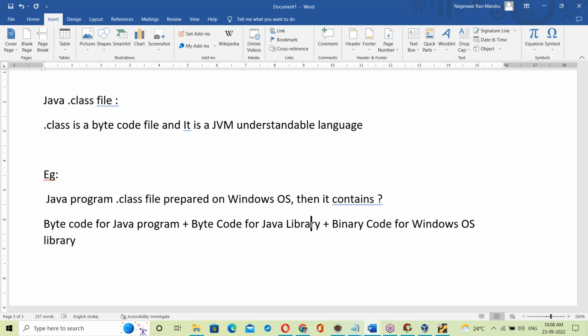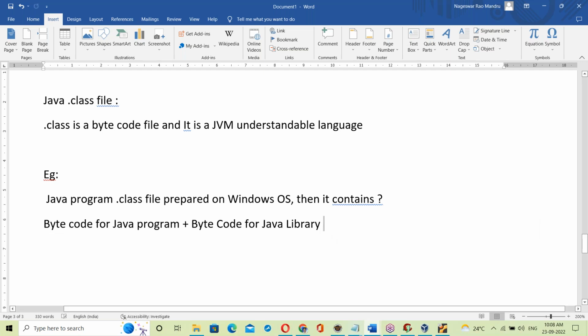Byte code for Java library. Next, binary code for OS library. No, we don't have that part. Okay, so byte code for Java program, byte code for Java library. That is a dot class file.